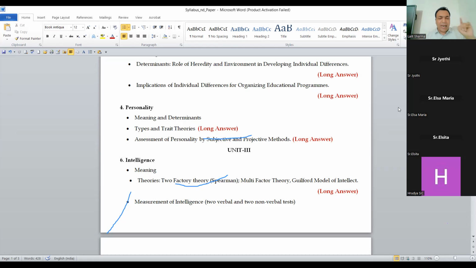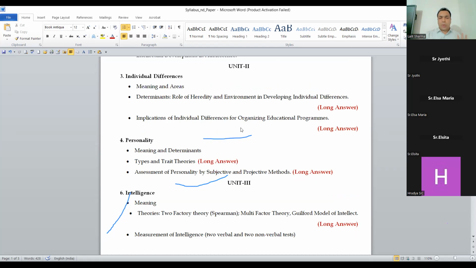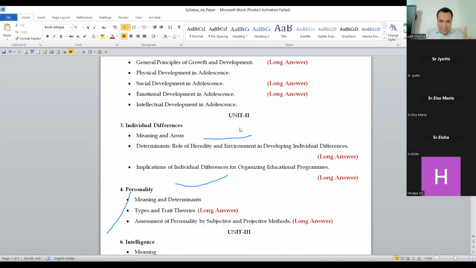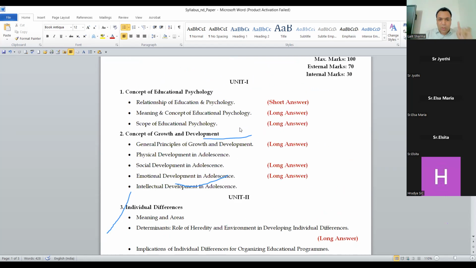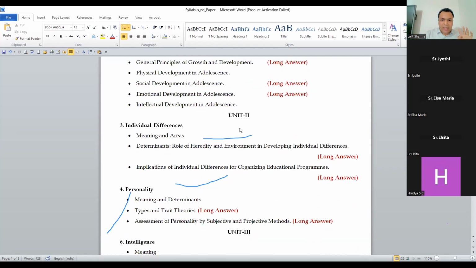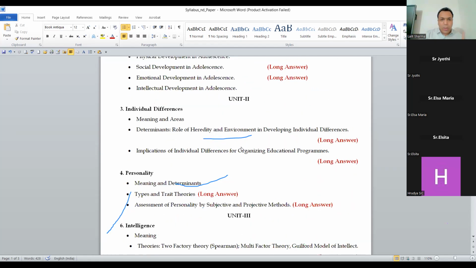But I will suggest you go for individual differences, because these are easy questions. If under unit 1 you go for meaning, concept and scope of educational psychology, and under unit 2 you go for meaning of individual differences, role of heredity and environment in individual differences and implications of individual differences, then your 2 long questions would be attempted.